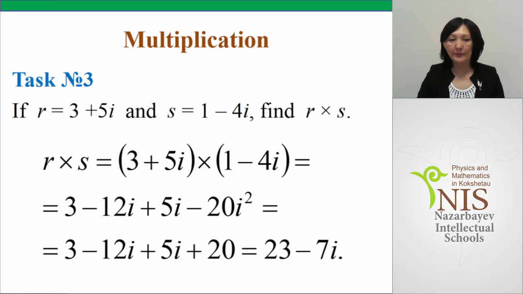Task number 3. If r is equal to 3 plus 5i and s is equal to 1 minus 4i, find their product. We remove the brackets and we group like terms, so the product of the given numbers is equal to 23 minus 7i.